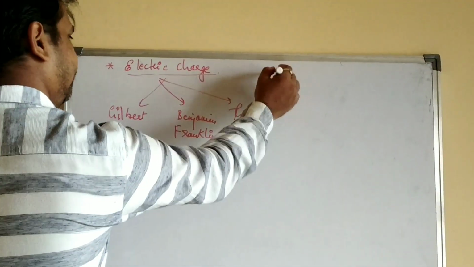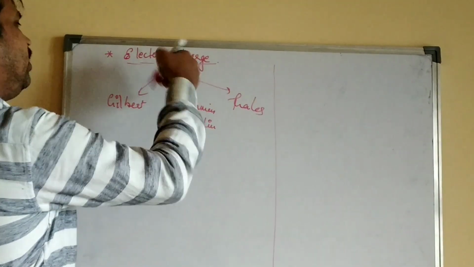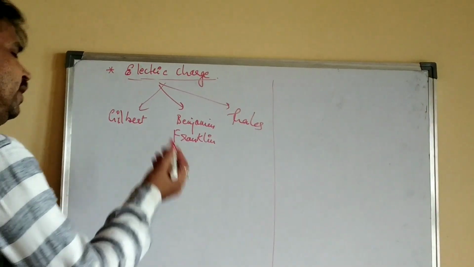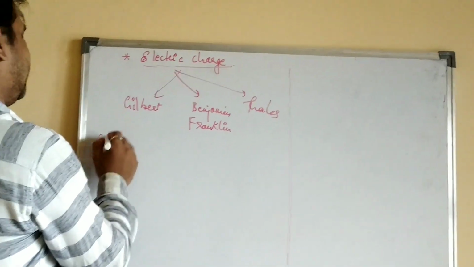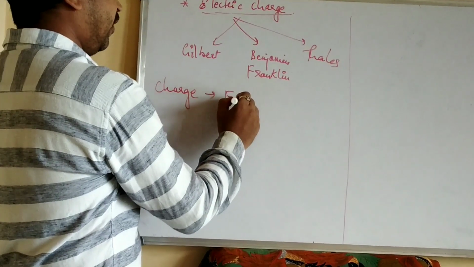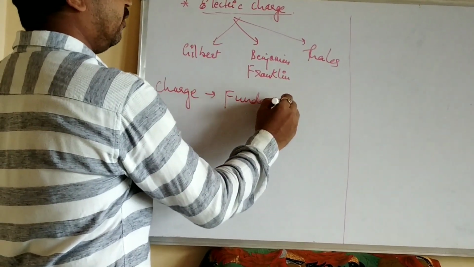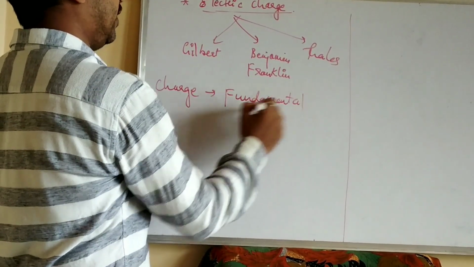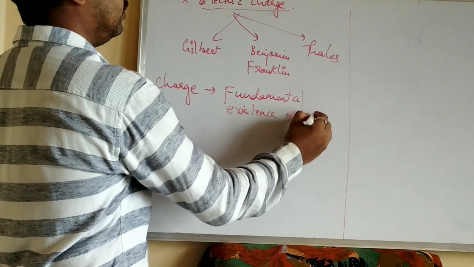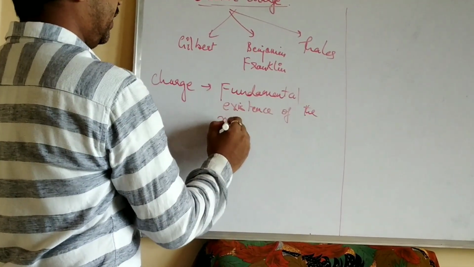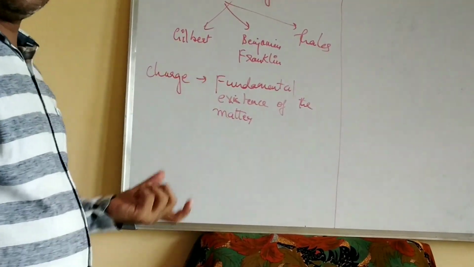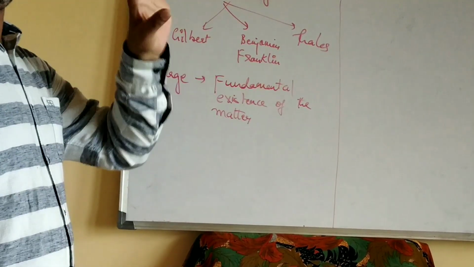Okay, now, what do you mean by this? How they observed this charge means they told that this particular electric charge is nothing but the fundamental existence of the matter.